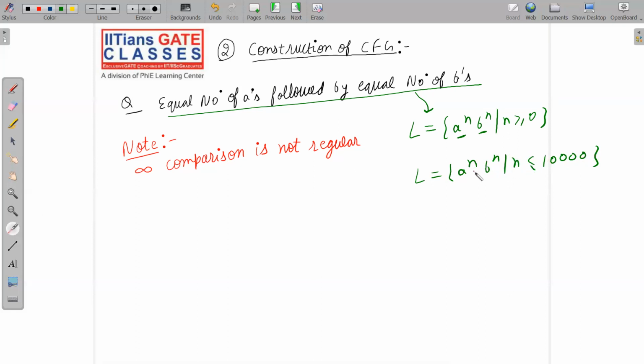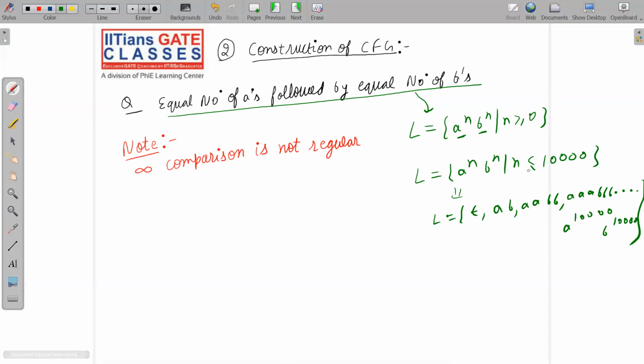So the language will contain strings like this: L is equal to null, ab, then aabb, then aaabbb, and so on up to a power 10,000 and b power 10,000. So here we are not having infinite comparisons, we are having only finite comparisons.